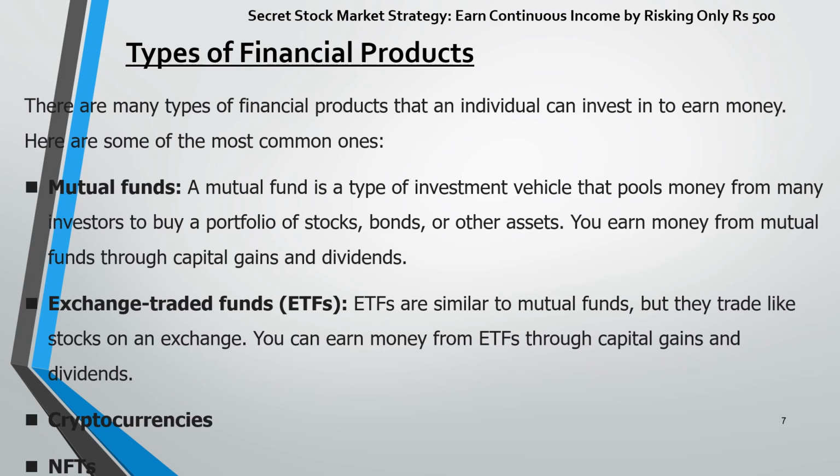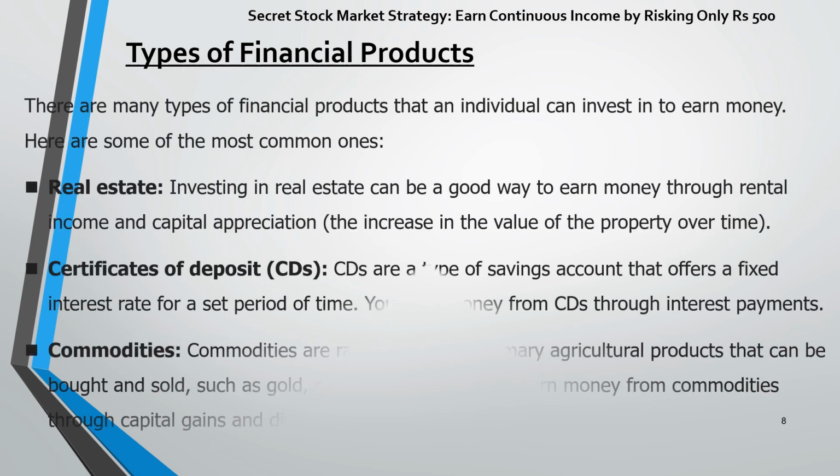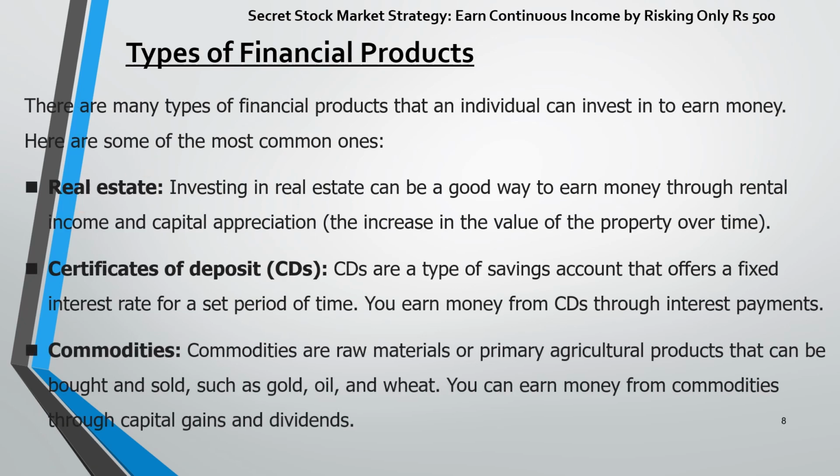Then cryptocurrencies, NFTs. Cryptocurrency and NFTs are the newest additions to the financial products, and they are normally more volatile or more risky as compared to the stock market. Then real estate. Investing in real estate can be a good way to earn money through rental income and capital appreciation. Capital appreciation means the increase in the value of the property over time.